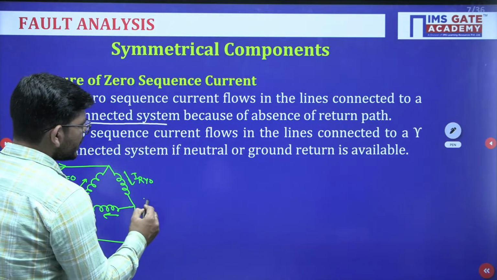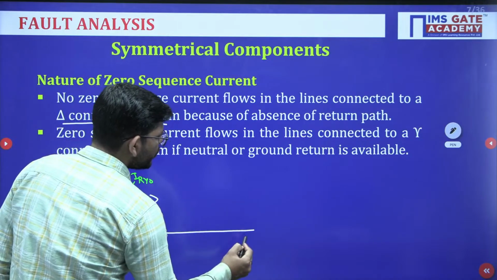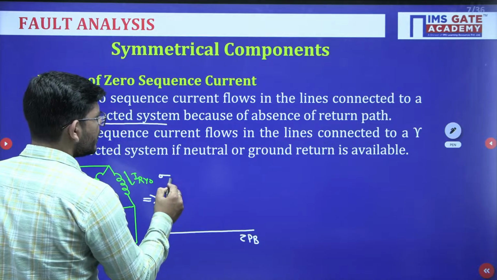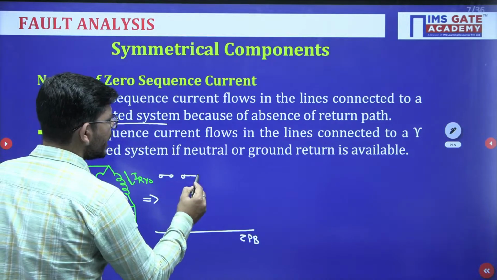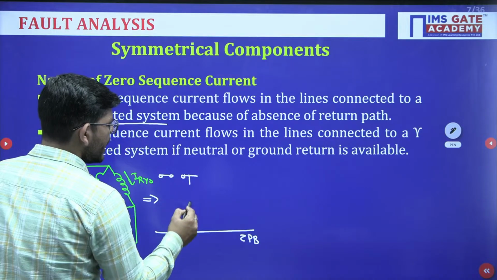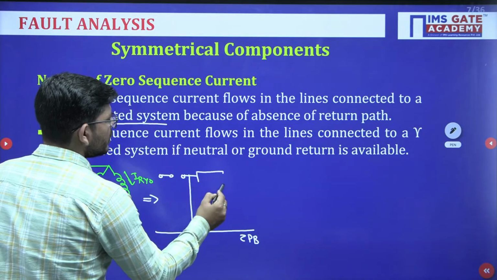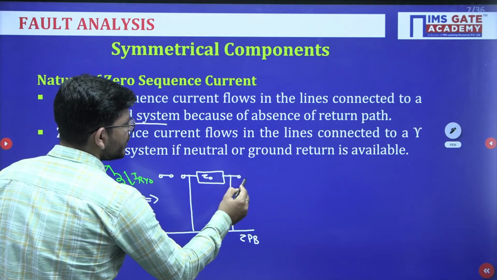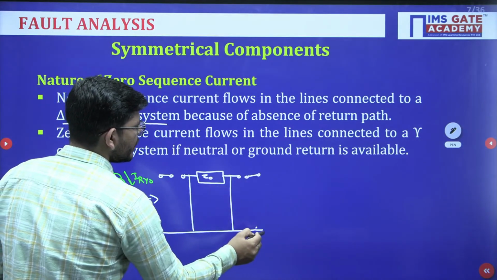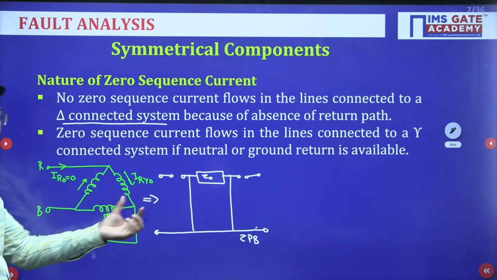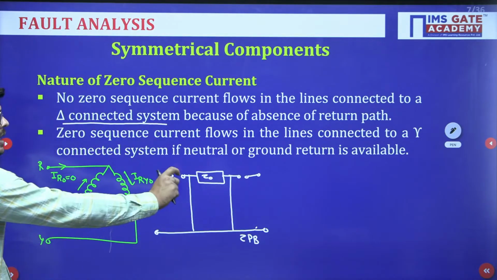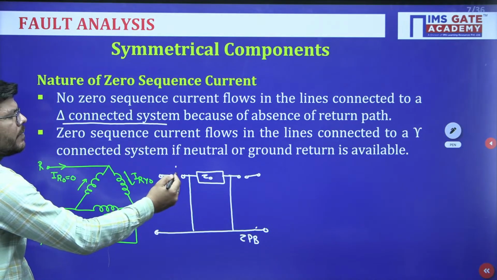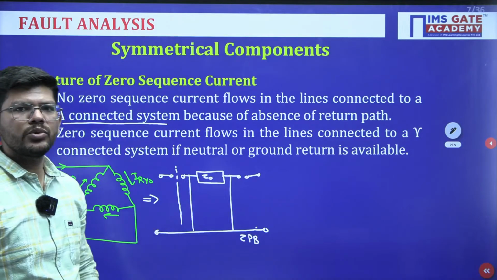The equivalent circuit of this might be shown to you like this. This is the zero potential bus, like a reference, and just see, there is no interconnection with the line, and we are only having the zero sequence component. We will be showing it like this, with an open circuit here. Can you see it? So this will be the equivalent circuit here. Zero sequence currents are flowing in the windings, but there is no zero sequence current in the lines, so we are showing it with an open circuit.